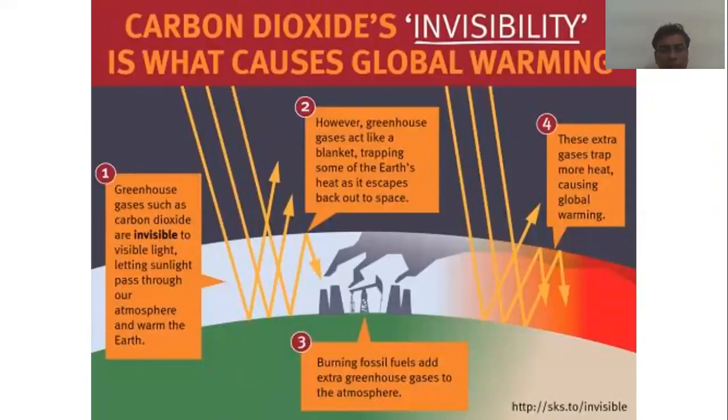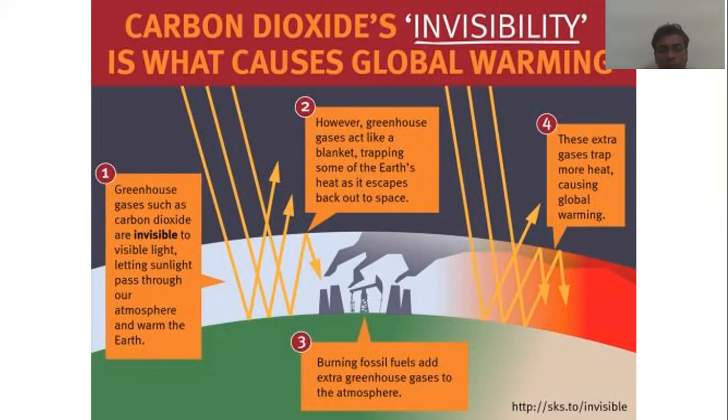The first major important gas is carbon dioxide. Its invisibility is what causes global warming. Greenhouse gases such as carbon dioxide are invisible to visible light. Sunlight passes through our atmosphere and warms the air. However, greenhouse gases act like a blanket, trapping some of the Earth's heat as it escapes back out to space.